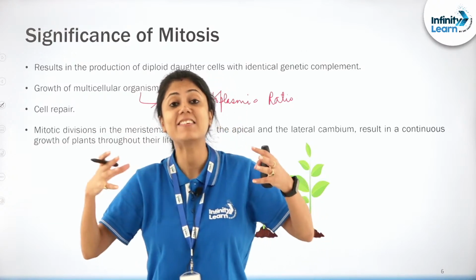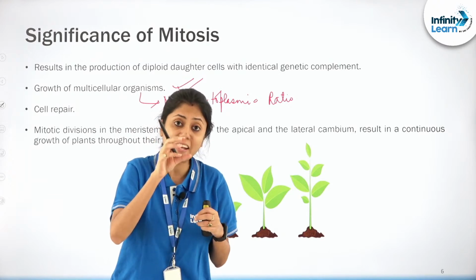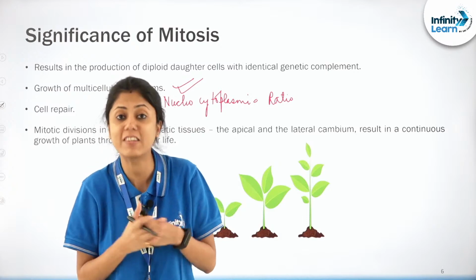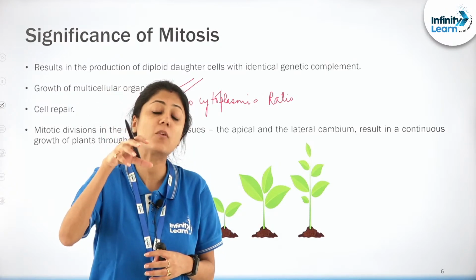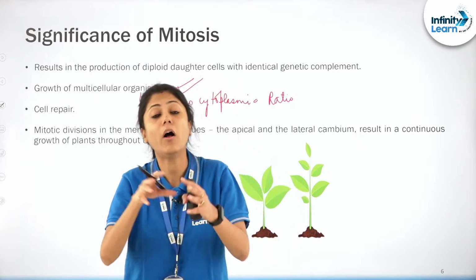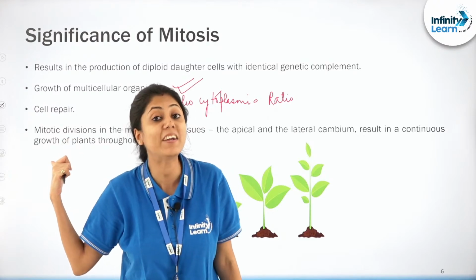As the cell starts growing, the nucleus is very small compared to the size of the cell, right? So because of this, what will happen? The nucleus will not be able to control all the functioning of the cell. That means the nucleocytoplasmic ratio will be disturbed.